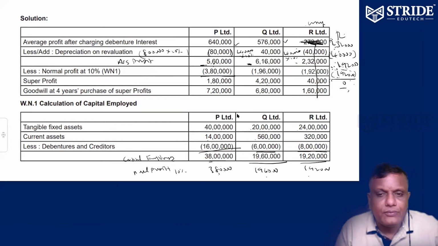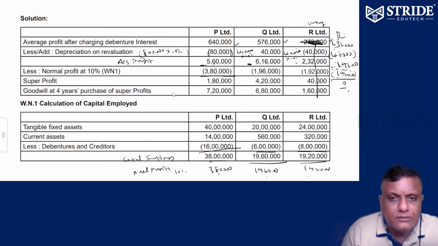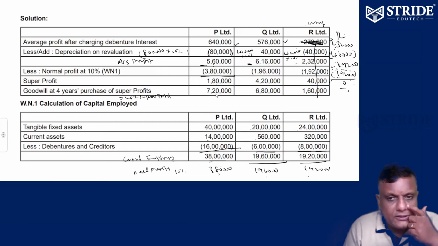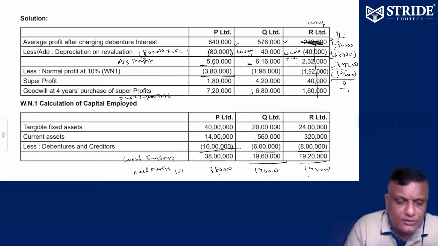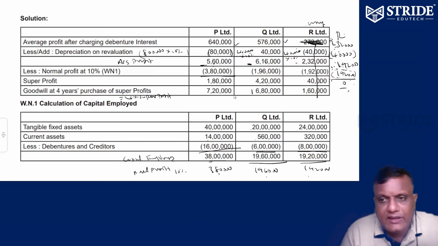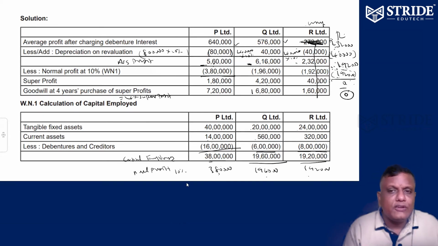Okay. Right. Goodwill is equal to 4 times the super profit. So 4 into 4 lakh 20,000, that is 16 lakh 80,000. And 4 into 0 is 0. That's the goodwill.